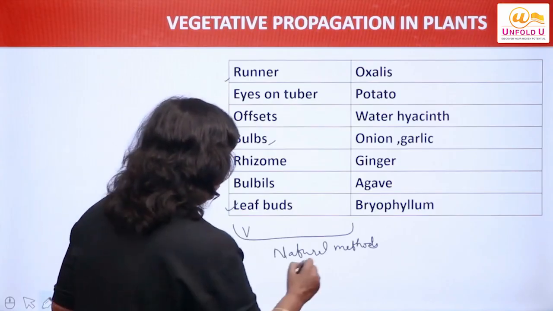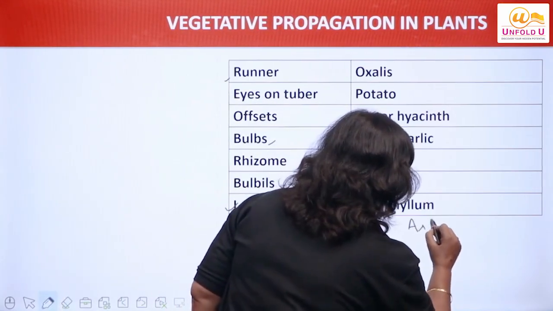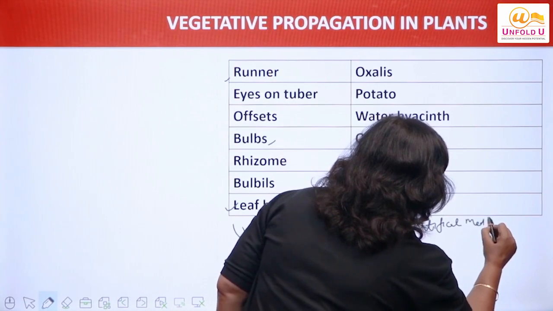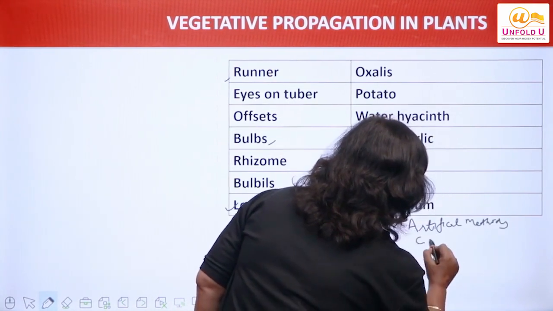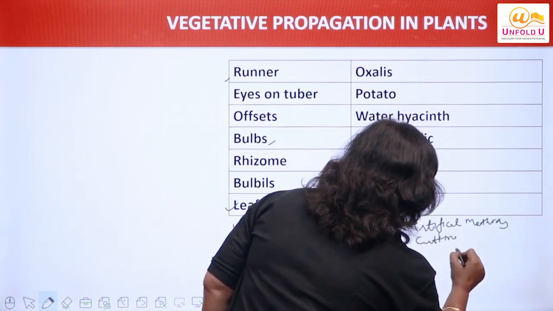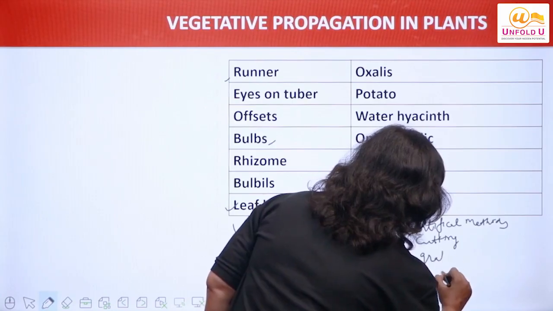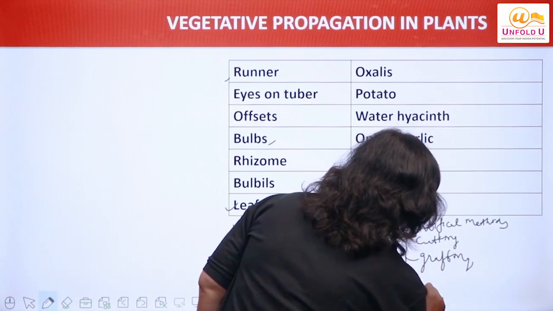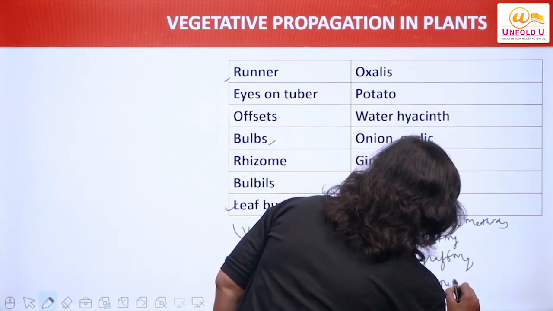Then we have artificial methods also, like cutting and grafting. Mainly we talk about these two. Then we have tissue culture also.